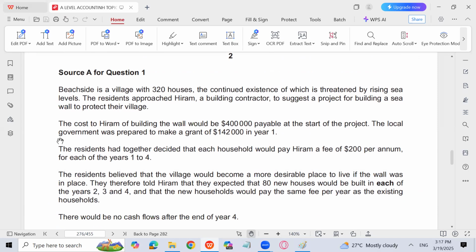Beachside is a village with 320 houses. So Beachside is a village with 320 houses, the continued existence of which is threatened by rising sea levels.